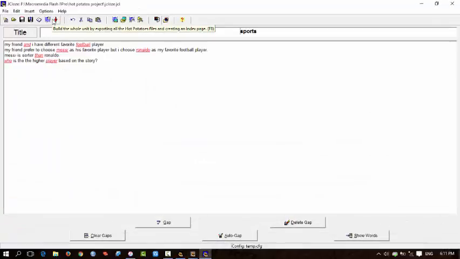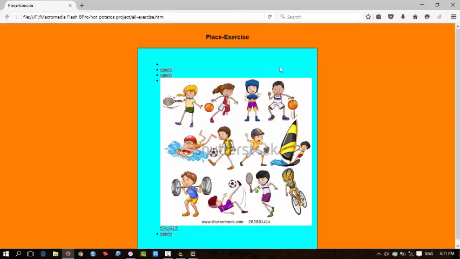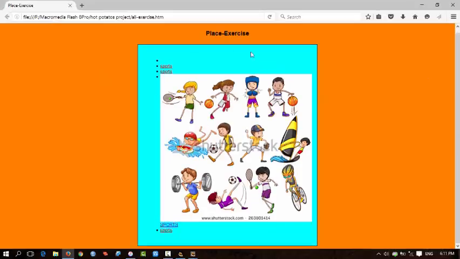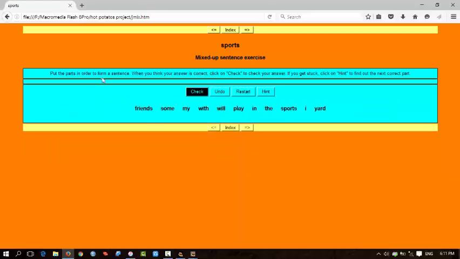Now, I have created the sentence, and this is the alternative one. This is the main sentence I have, and by this sentence, you can create the alternative sentences. I will play some sport with my friend in the yard. Then another sentence, my friend will play some sport in the yard.